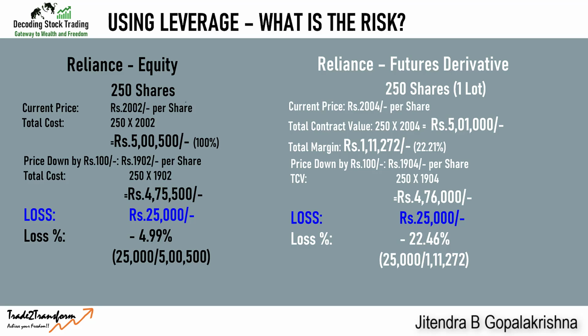Now, let us look at it slightly differently. In this example, in both cases, whether it made a profit or a loss, be it in equity or in derivatives, the value of the loss or the profit was exactly the same number, 25,000 rupees.